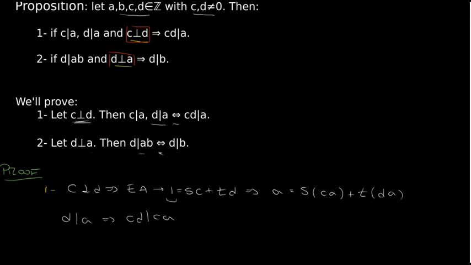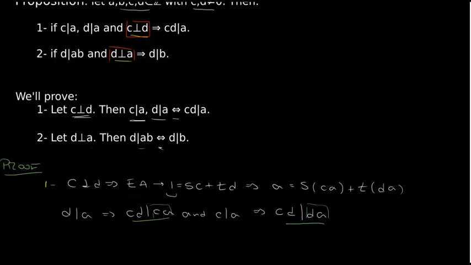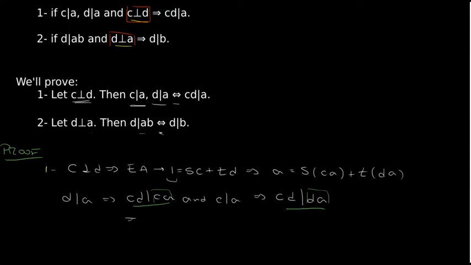And we also had that c divides a. Then what we get is that c times d will divide d times a. So we have that cd divides ca and cd divides da. Then cd will divide any linear combination between ca and da. So what we can conclude is that cd will divide s times ca plus t times da, and this equals a.